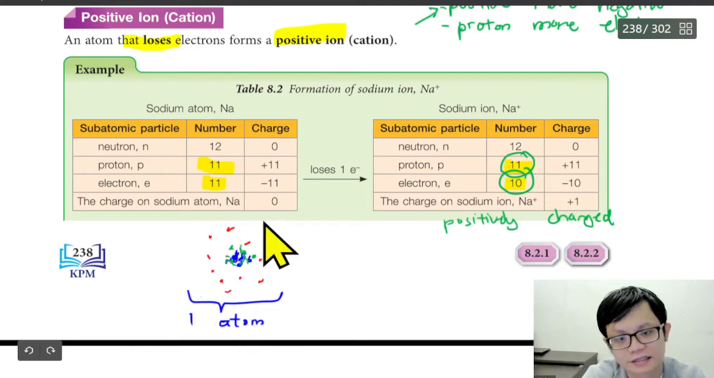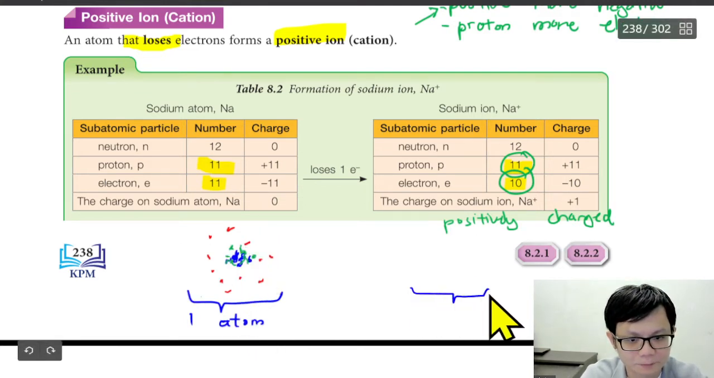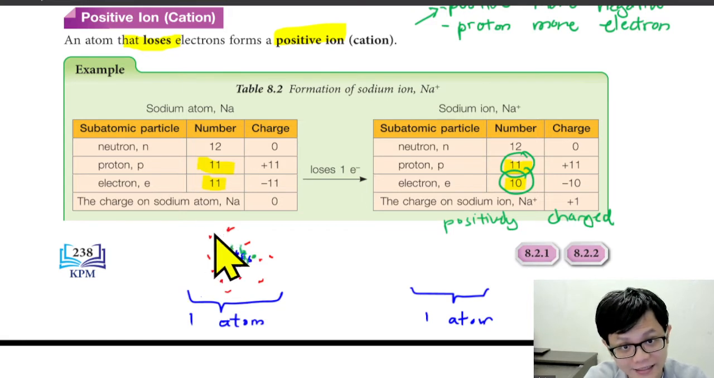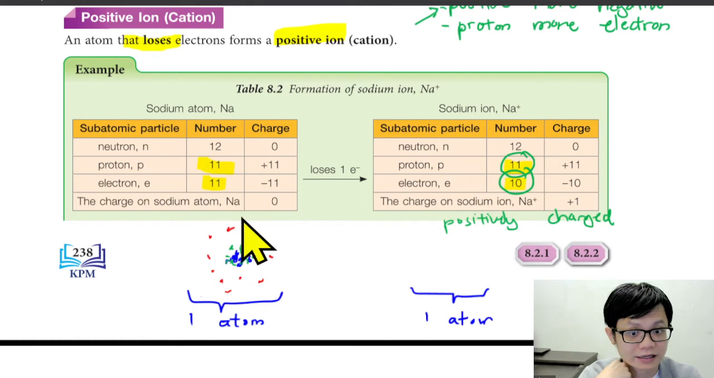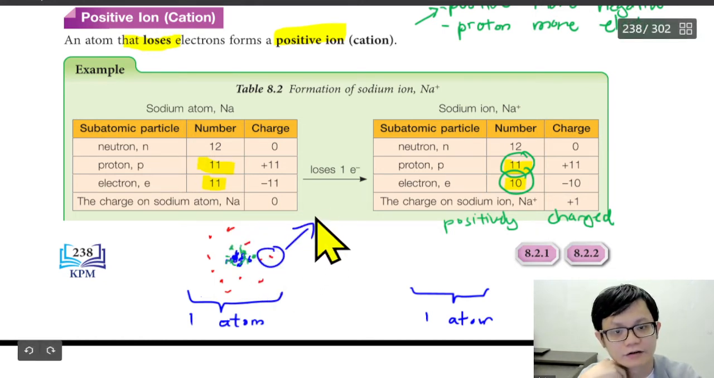Okay, this whole thing is actually one atom. Of course, I can draw, but I don't need to because it will take my time. But here also means one atom. The difference is one is positive, one is negative. The difference is why? Because one of the electrons is lost. This one has gone away already, run away, lost an electron.